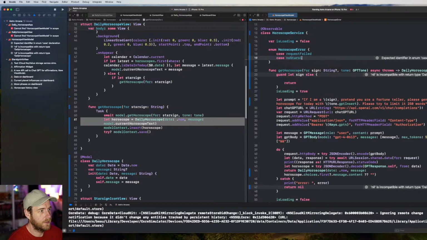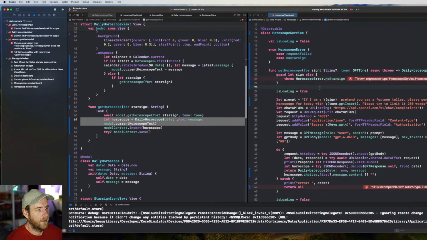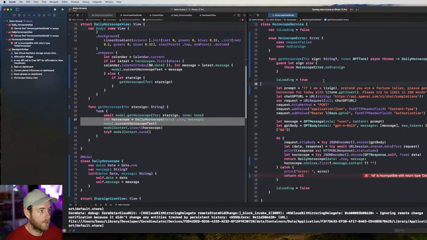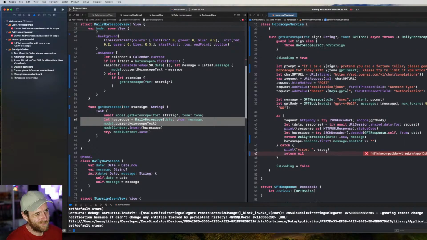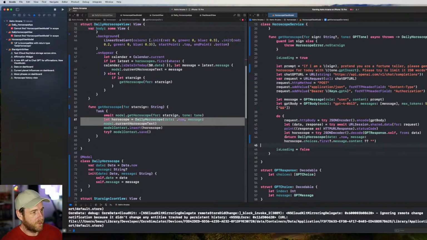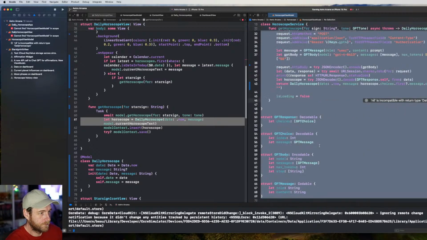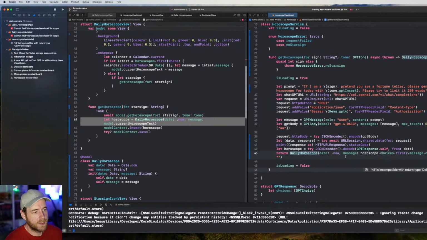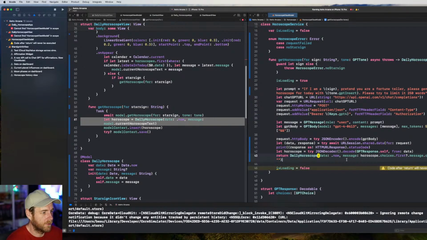No star sign. So we'll say throw horoscope error, no star sign. So we can do that there. Oh, we've got to conform to error. We could just throw our, just have the network stuff come through, and then we can check it at the other end. That's probably fine. Code after return will not be, yeah, that's fine.